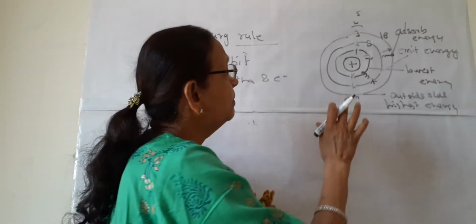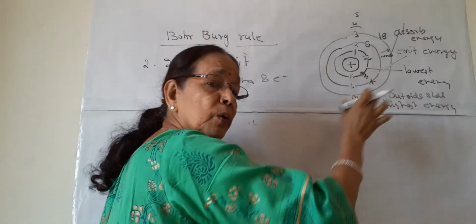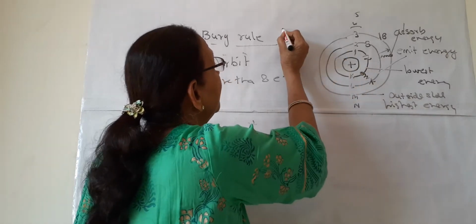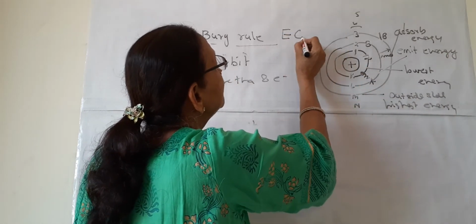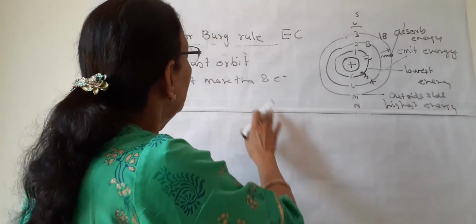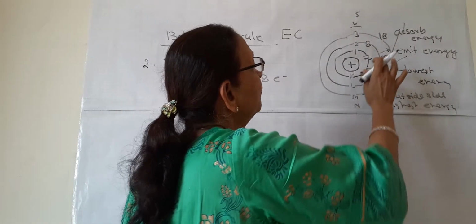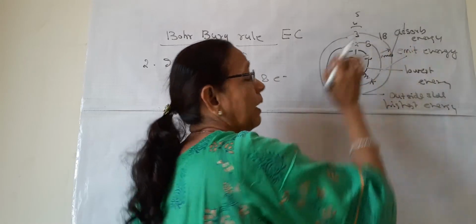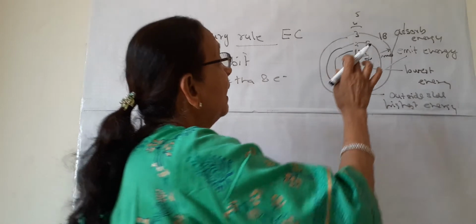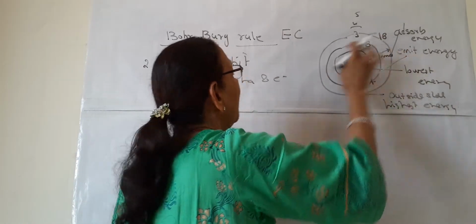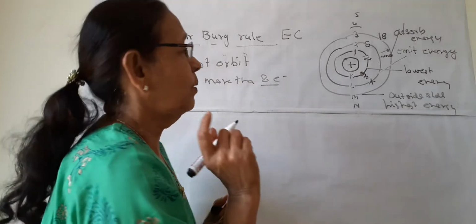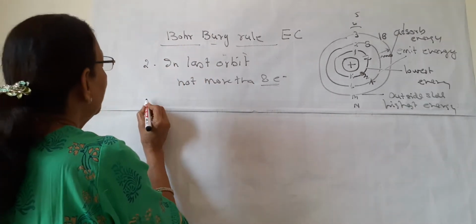Electronic configuration means how the electrons are present in different orbits. Suppose it should have 18, but if it is the last orbit, then it cannot have more than 8 electrons. This is one of the points.